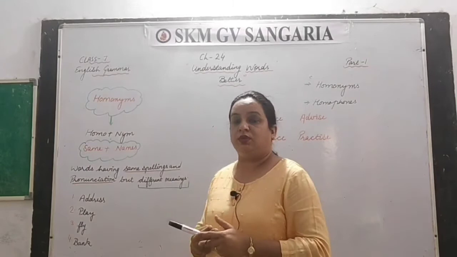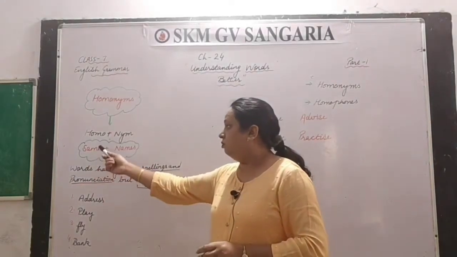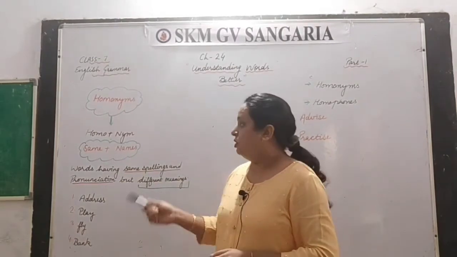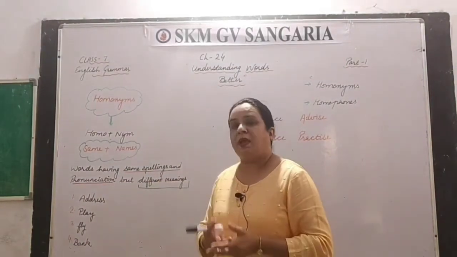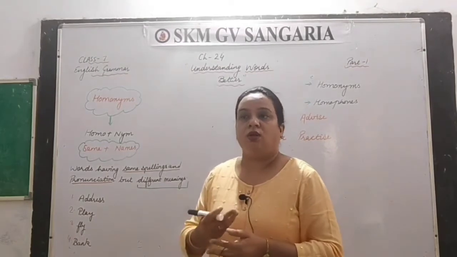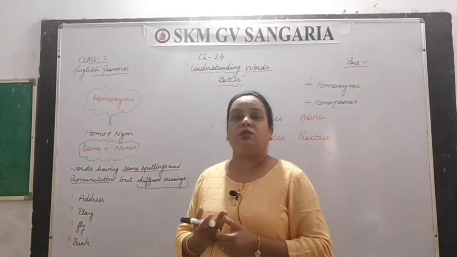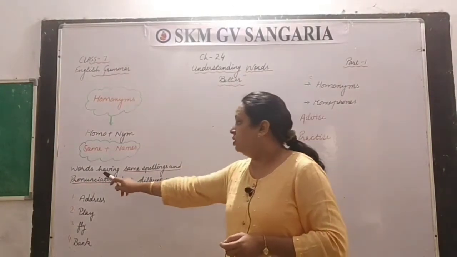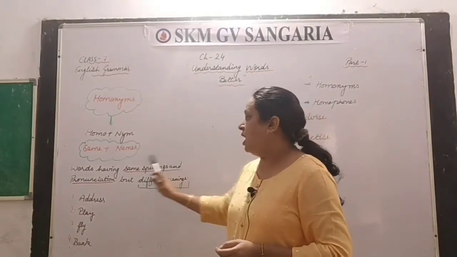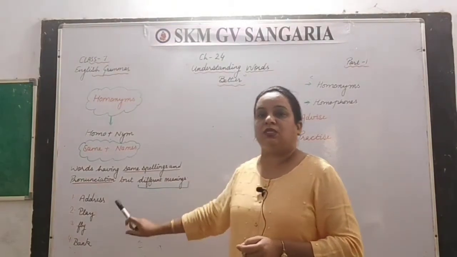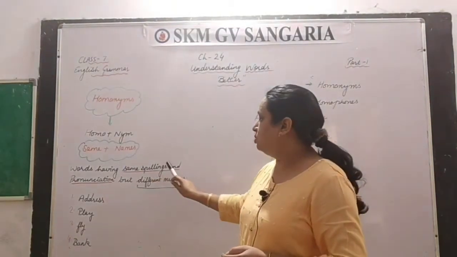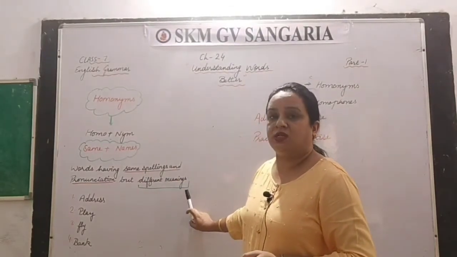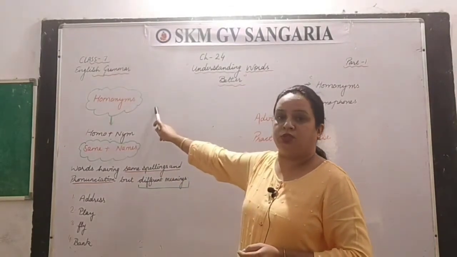So it can be called words having the same names, or the same spellings, which are pronounced in the same way. So what are homonyms? Words having the same spellings and pronunciation but different meanings are known as homonyms. Just keep this in mind.